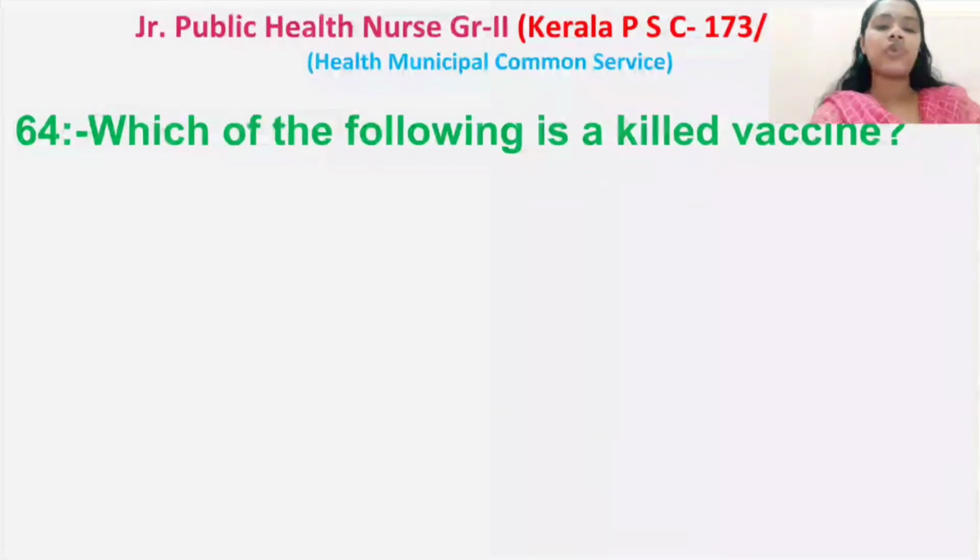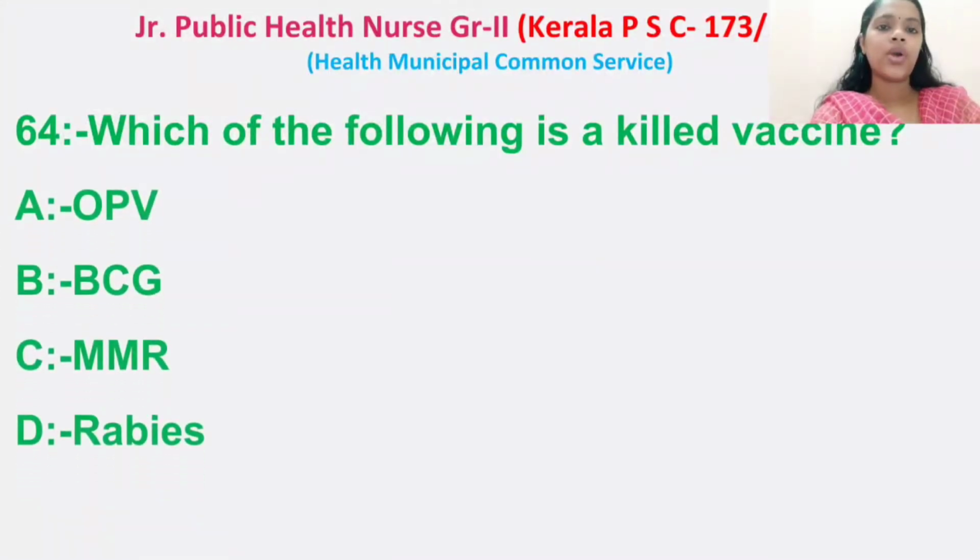Question number 64. Which of the following is a killed vaccine? Options: OPV, BCG, MMR, rabies. Right answer is rabies. Rabies is a killed vaccine.